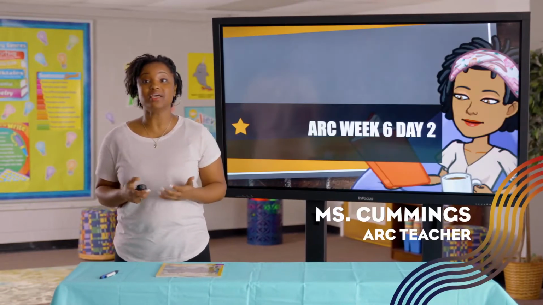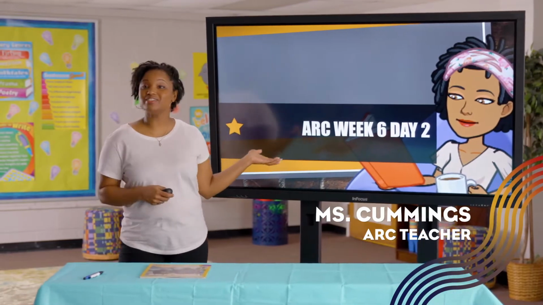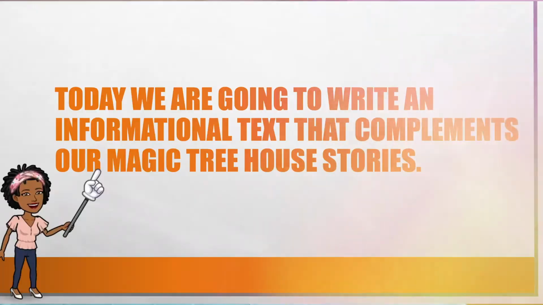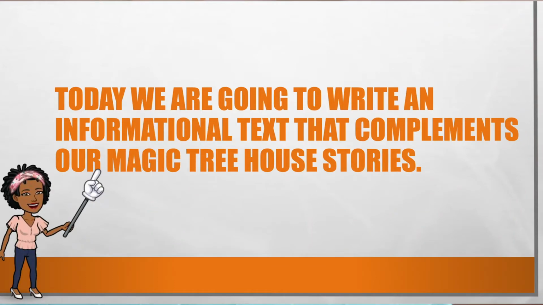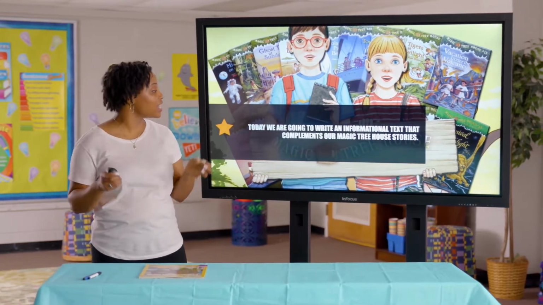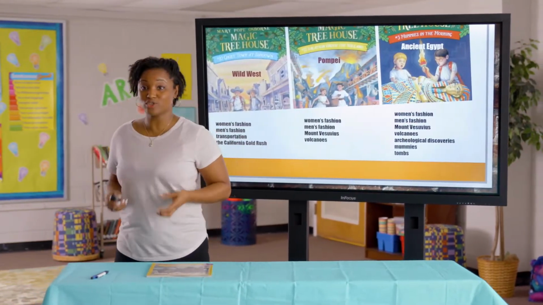I'm Miss Cummings, and today we are in ARC Week 6, Day 2. Today, you will be able to write an informative explanatory text. That's right. Today, we're going to write an informational text that complements our Magic Tree House stories. As you know, we have been working on this for quite some time since our last lesson. We're going to again write an informational text that complements our Magic Tree House story.